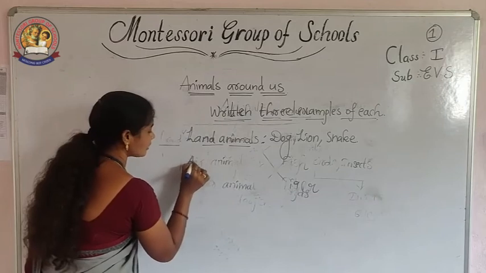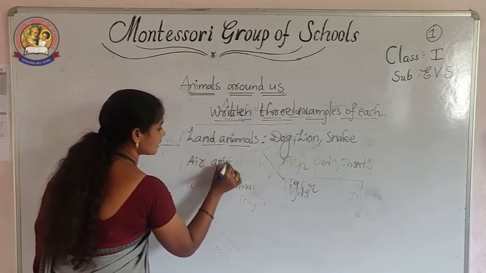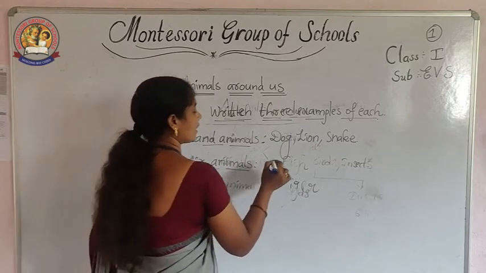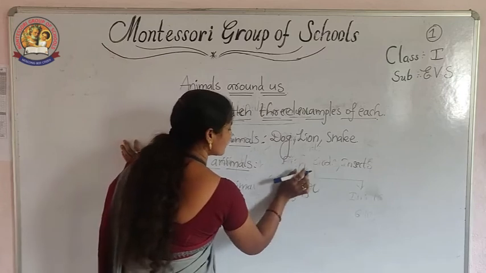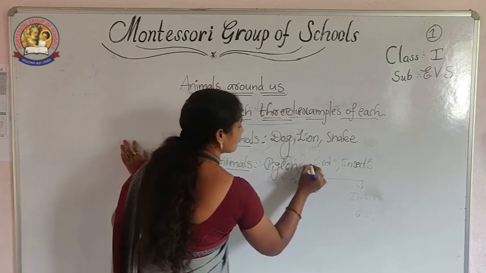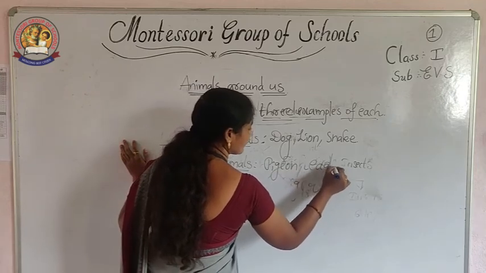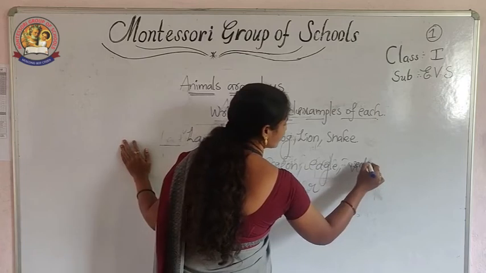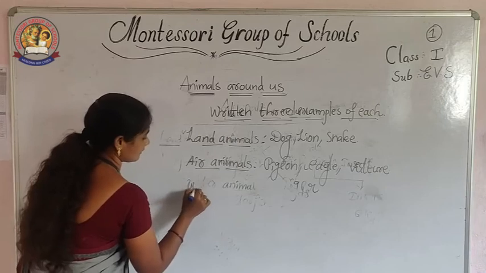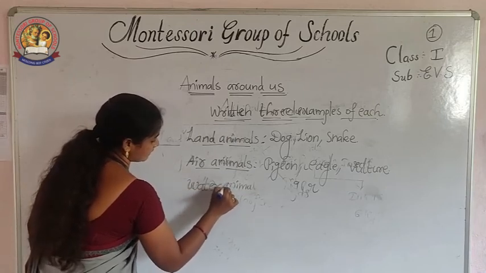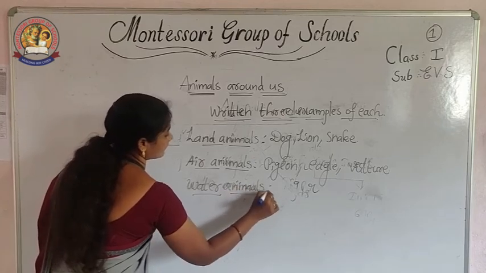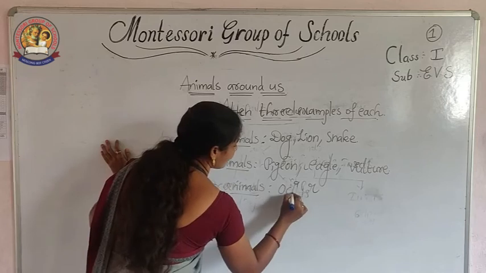Next, give me some examples of air animals. Birds. You say some birds' names. Pigeon. Eagle. Vulture. Next, water animals. Do you know octopus?